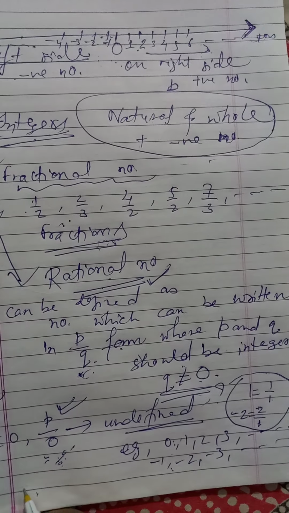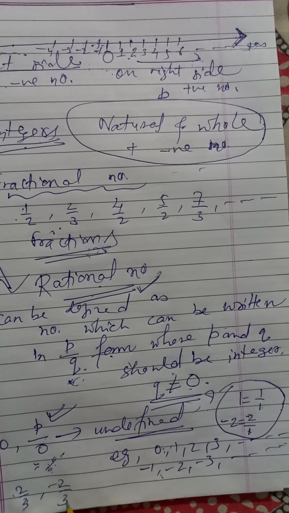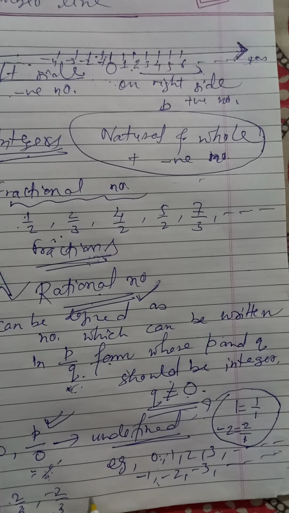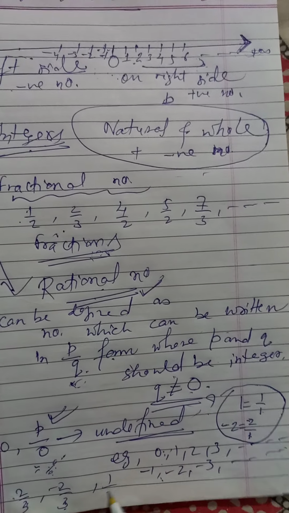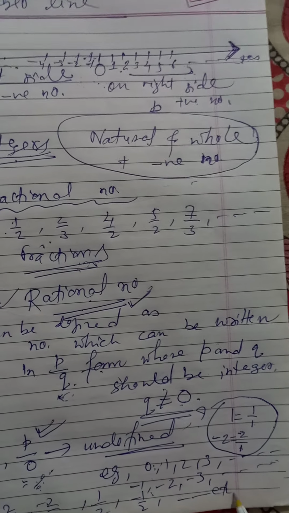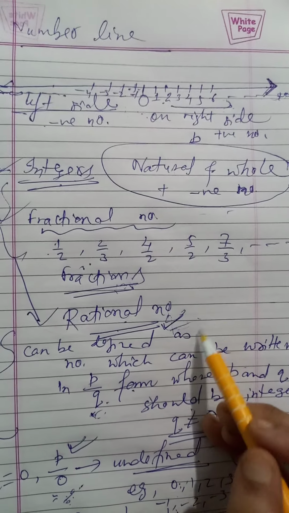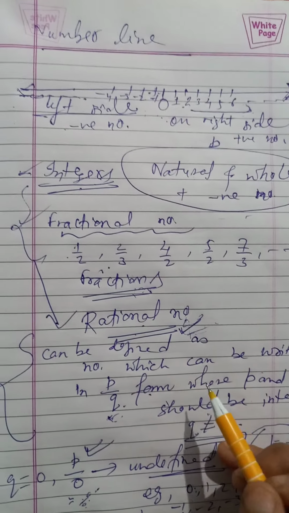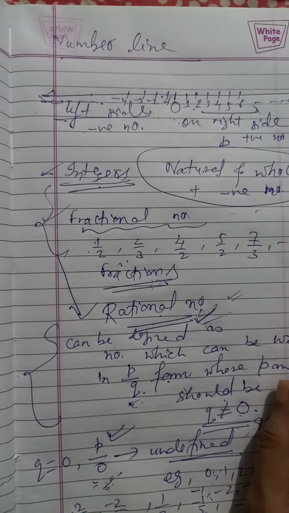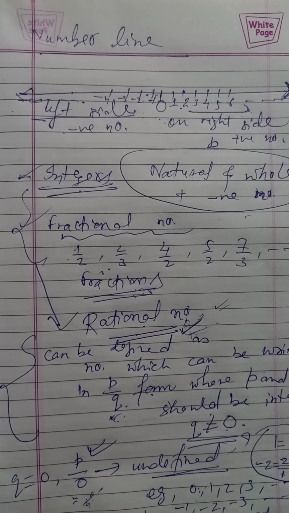Similarly, all the fractions 2 by 3, -2 by 3, because -2 and 3 both are integers and 3 is not equal to 0. That's why all these are rational numbers. 1 by 2, -1 by 2, etc. The rational numbers also are infinite. They are infinite rational numbers. So in this video, we have studied rational numbers. You can write a few more examples of rational numbers. That's all.